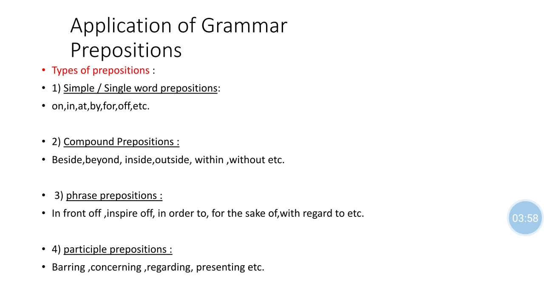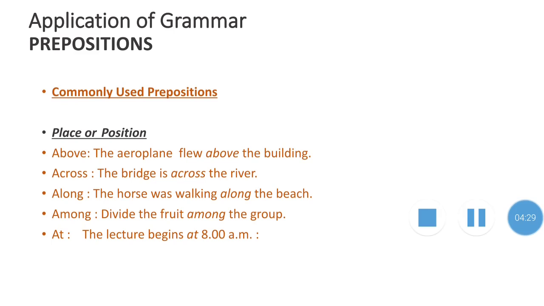Next, number four, participle preposition: concerning, considering, outstanding, regarding, pending, etc. Such present participle words come into use as prepositions, as in considering the further instructions. Such words are used as participle prepositions in the sentence.